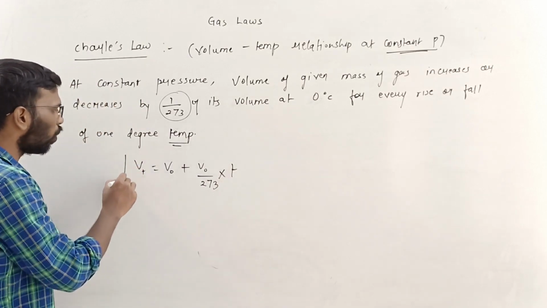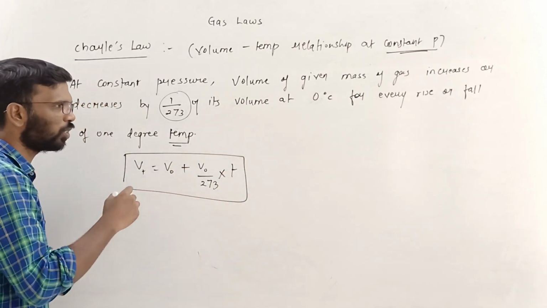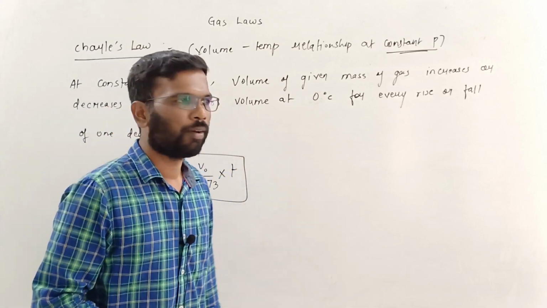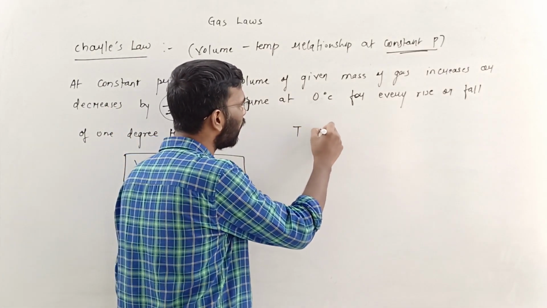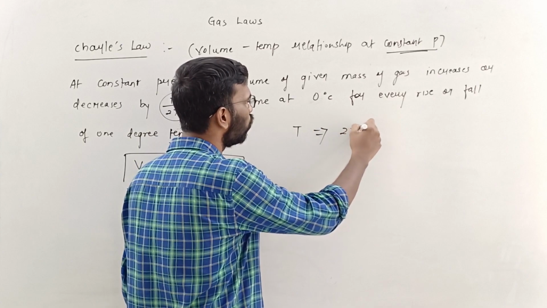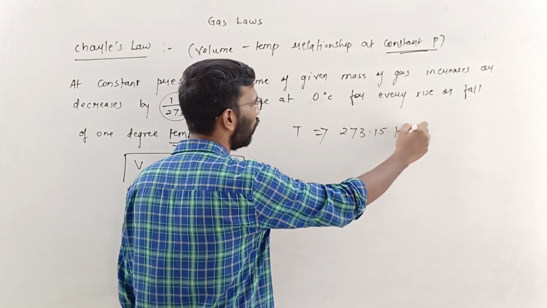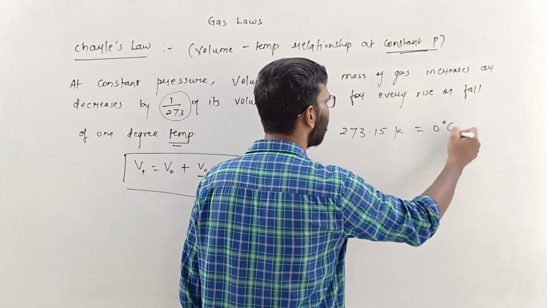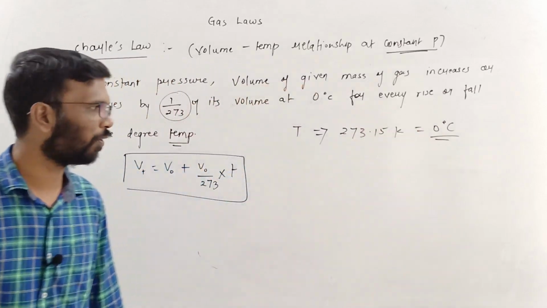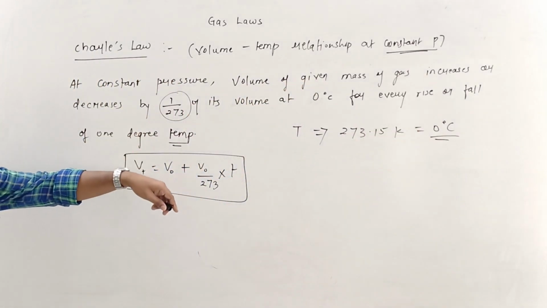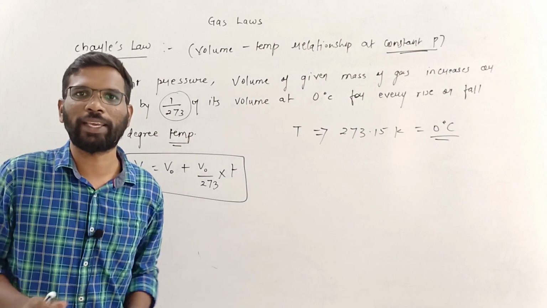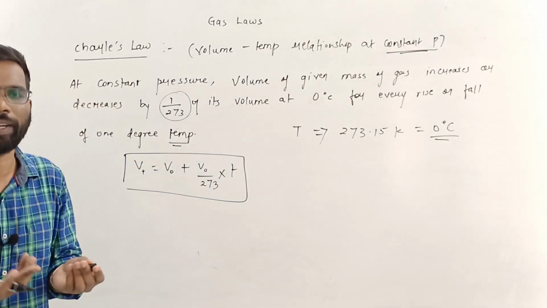So this is also an important relation. See, why we choose this temperature, we take it in Kelvin, that is 273.15 Kelvin, which is equal to 0 degree Celsius. We deal in Kelvin. So let's go into more depth of this concept by taking the graph.